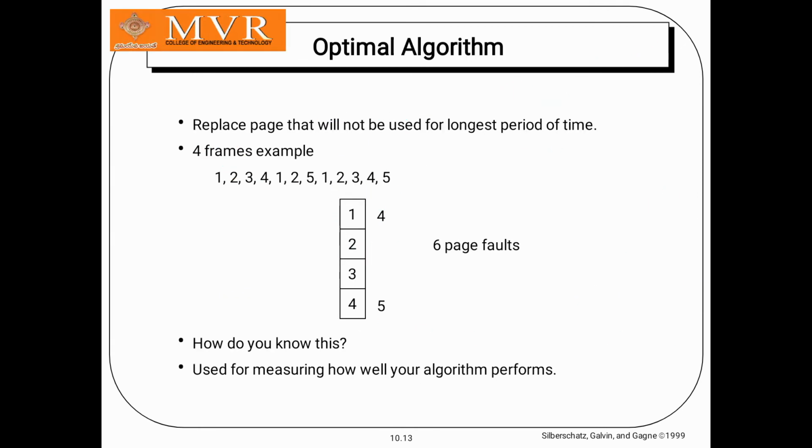Optimal algorithm. This optimal algorithm is also one type of page replacement algorithm. In this page replacement algorithm, the page that will not be used for the longest period is replaced. See here, it will not be used for the longest period. So which page will be replaced? The one not used for the longest period. ఏదైతే లాంగెస్ట్ పీరియడ్ నుంచి వాడకుండా ఉందో దాన్నే మనం ఆ ఫ్రేమ్ని రీప్లేస్ చేస్తాం.